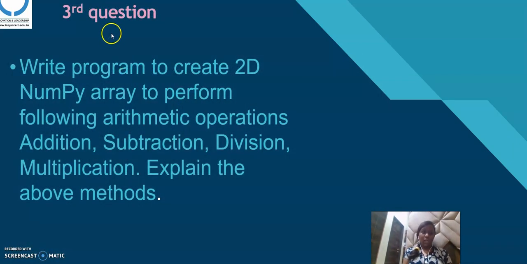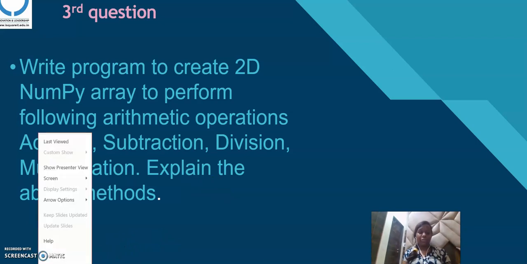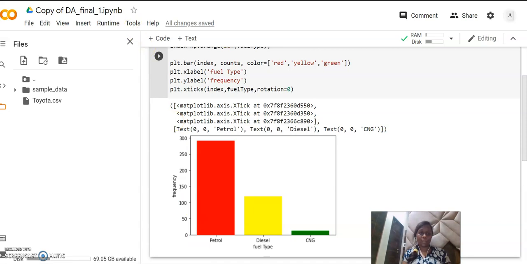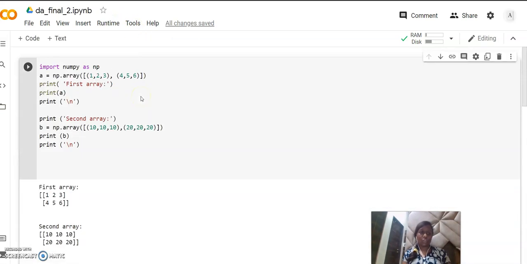Let's see. Here is my third question. My third question is: write a program to create a 2D NumPy array and perform the following arithmetic operations: addition, subtraction, division, multiplication. Let's execute this code with the help of Google Colab. Here is my code. First of all, we import NumPy as np, because NumPy is used for performing arithmetic operations on numbers.